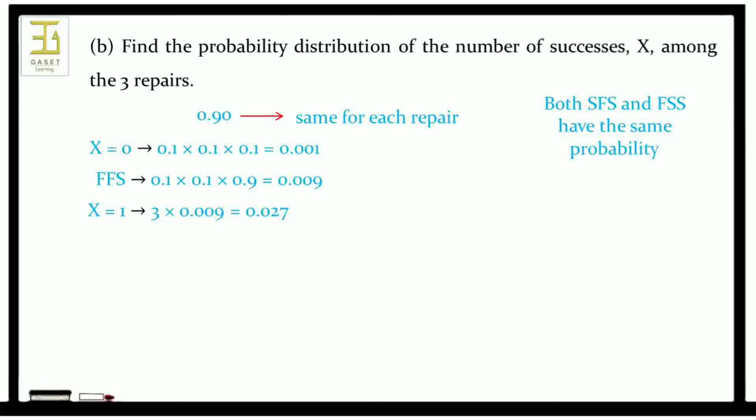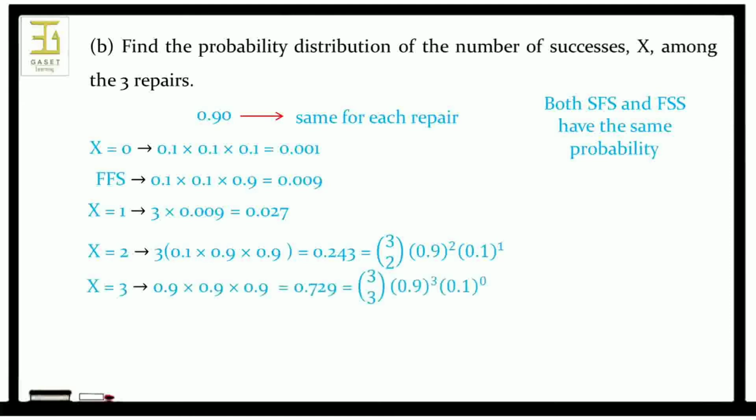By similar reasoning, the probability that x equal to 2 is written like this. Finally, the probability that x equal to 3, that is no repair takes over 1 hour, is written like this.